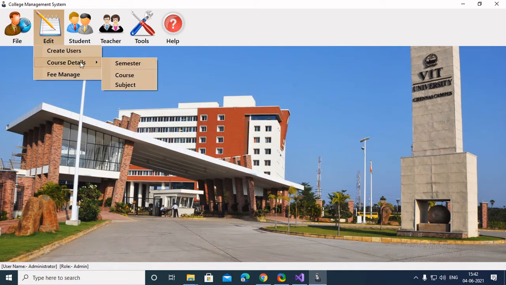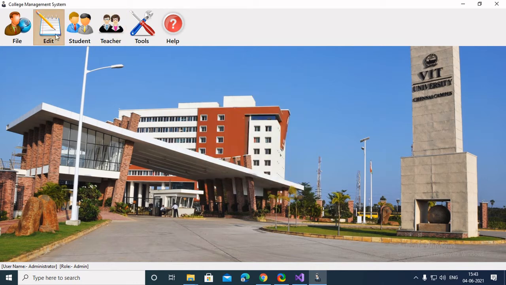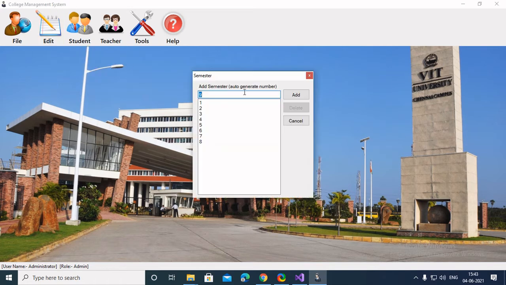So moving on, you could add as many semesters as you want. These are basically an auto-generated integer list. It goes on. So if I add here 9 or 8 or 7, like that, it would be auto-generated. If I click here, it will auto-generate the 9.